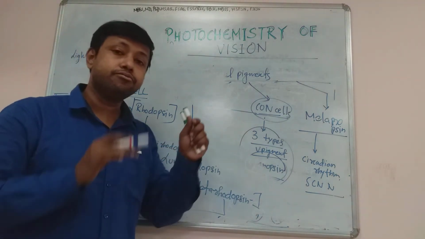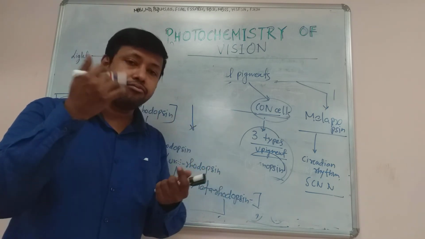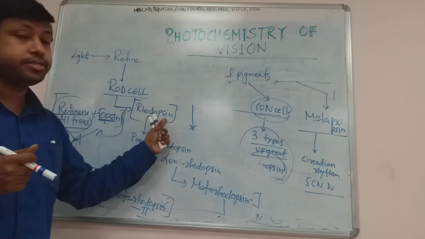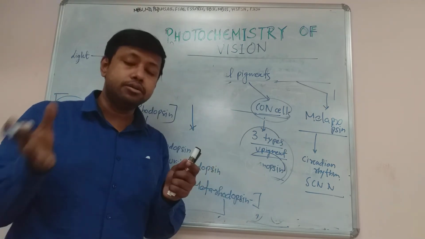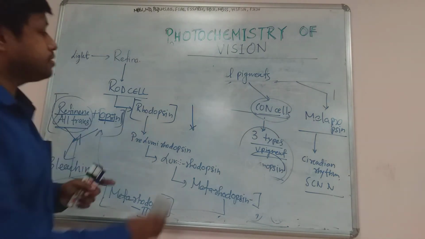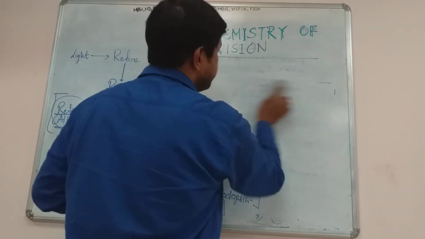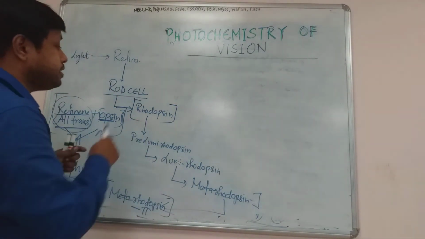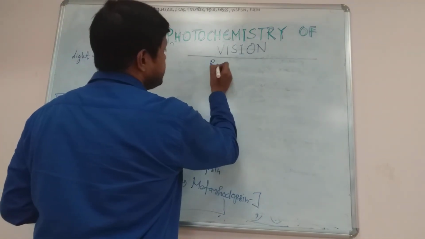Because why? For the retina to keep working in the photochemistry of vision, for every quantum of light that falls, there is a depletion of rhodopsin. So this rhodopsin should be repleted again, or new rhodopsin will be synthesized. Otherwise the next visual cycle cannot occur. The next photochemical change in the light on the retina will not happen if the rhodopsin is depleted. So how is there repletion or